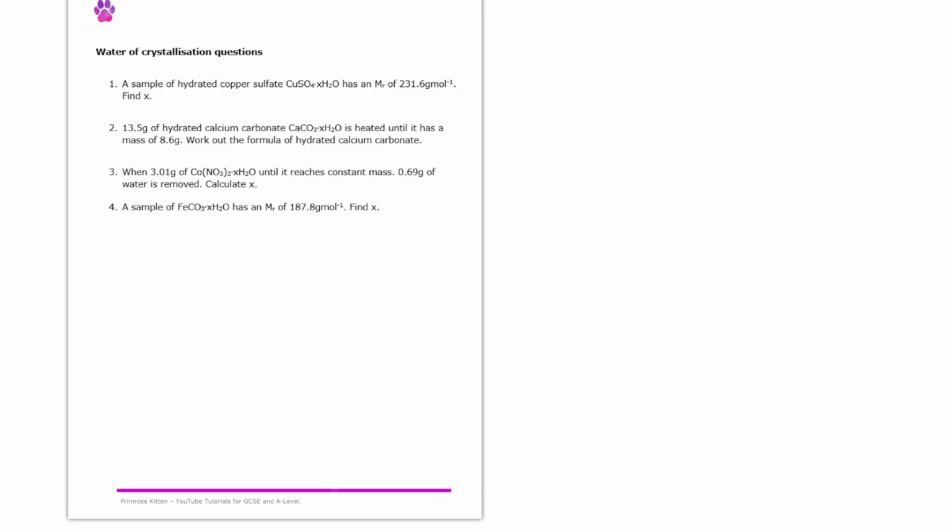So finally here, let's have a go at question 4. For this one, we're given the MR of the hydrated salt, and we're asked to find the number of waters of crystallization. To do this, let's first make a note that the MR of FeCO3.XH2O is equal to 187.8.